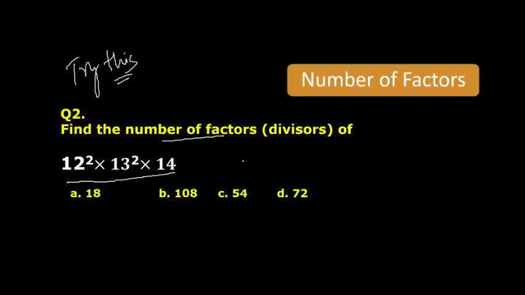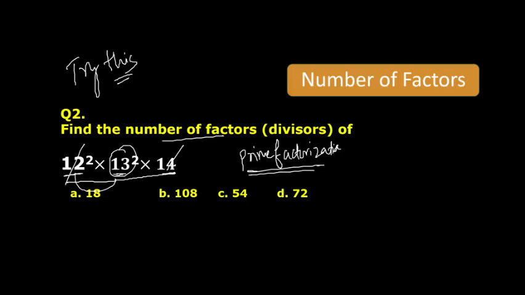I told you the first thing to do is prime factorization. It is mandatory. So these numbers should be prime. 13 is a prime, but 12 is not, 14 is not. So first break these numbers into primes, then add 1 to all the powers and multiply.